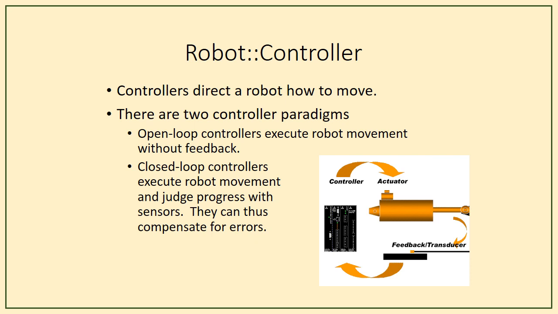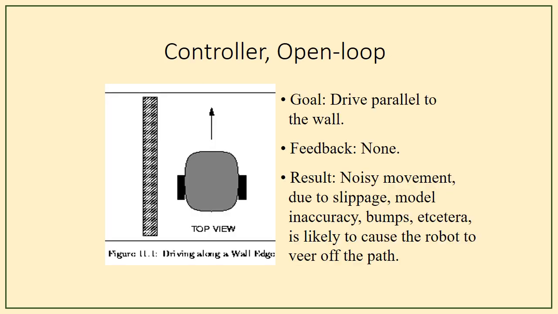Next one, robot controller. So controller directs a robot how to move. So it controls a robot similar to the brain of a human being, and also it includes two controller paradigms. One is open loop controller, execute robot movement without feedback, and another one is closed loop controller, which works on the feedback. So controller open loop. So in this example here the diagram is given in the top view of the robot.